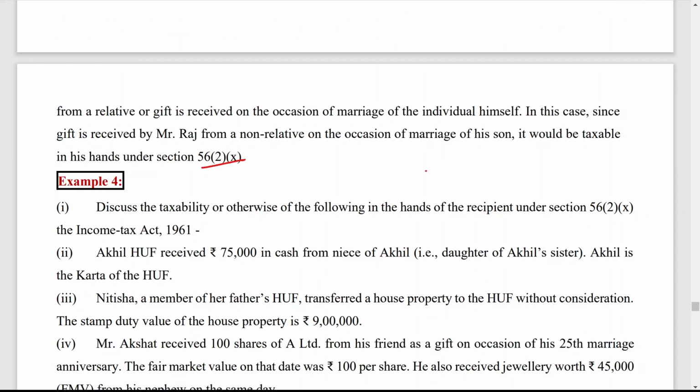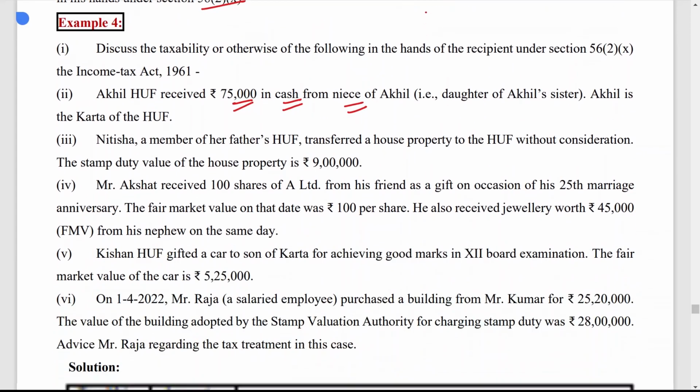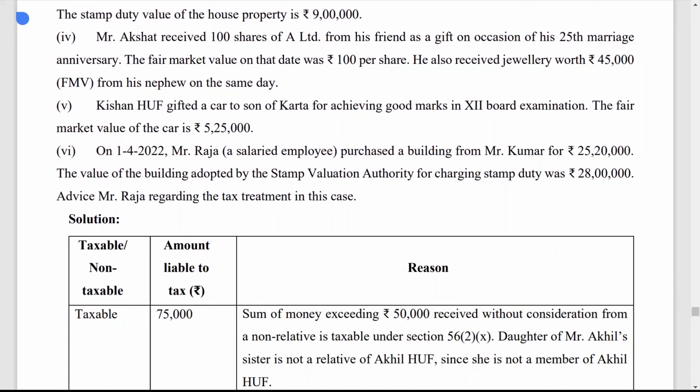Now these are some more examples. First one: Akhil HUF received 75,000 in cash from the niece of Akhil, the daughter of Akhil's sister. Akhil is the Karta of the HUF. Now, whether this 75,000 is taxable or not. It is a cash gift. It is taxable because 75,000 is more than 50,000. A sum of money exceeding 50,000 received without consideration from a non-relative is taxable under section 56 subsection 2 clause 10.